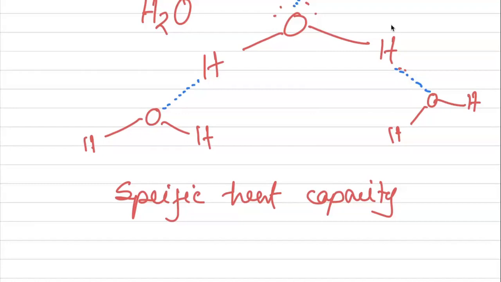Specific heat capacity is the amount of heat required to raise the temperature of 1 kilogram of a substance by 1 Kelvin.